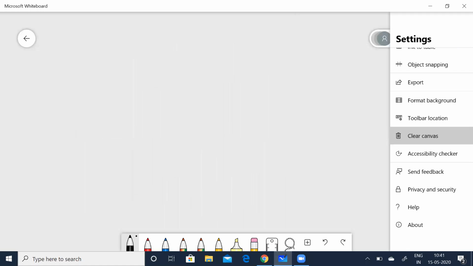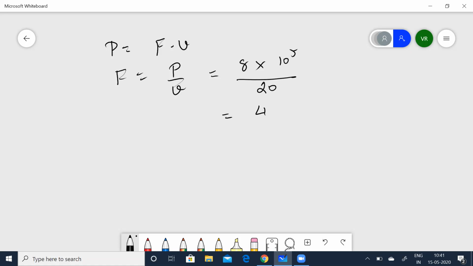Quickly note what are the data given. So here, you know, power. From power, you can now calculate the force. So, power is equal to F times V, or F is equal to P by V. Quickly substitute for power. It is given as 8 into 10 to the power of 5 divided by velocity, which is given as 20. So, which is nothing but 4 into 10 to the power of 4 newtons. So at constant speed, forces acting on the train are in equilibrium.